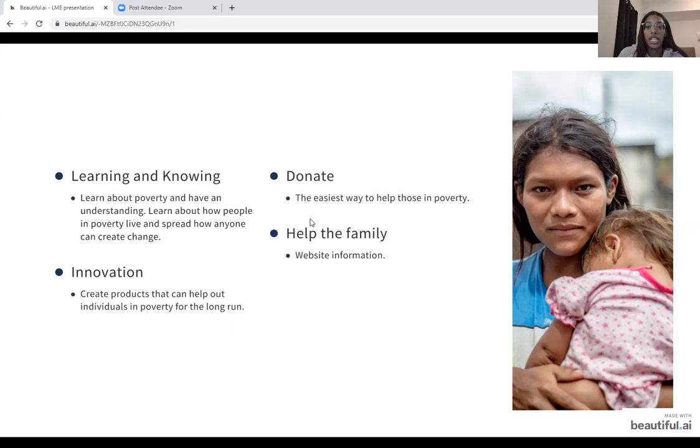Then the next strategy is to donate. That's just the easiest way to help people in poverty. And on my e-magazine, I have linked 2 reliable websites that actually donate and say what they're going to do. And then my next thing is innovation, which is creating products that can help out individuals in poverty. Instead of just giving them money when they don't have the resources, you give them the resources and a product that they can have for a long time.